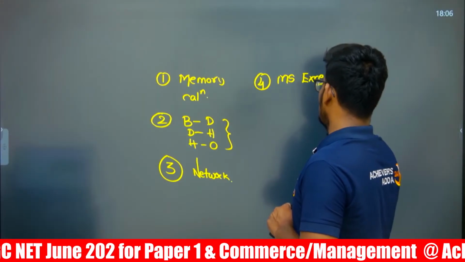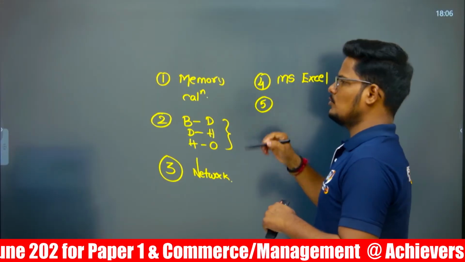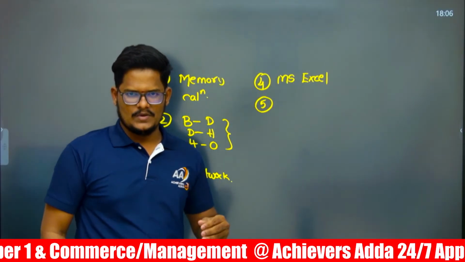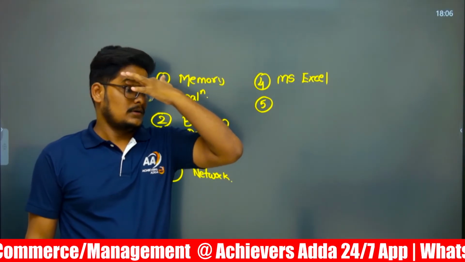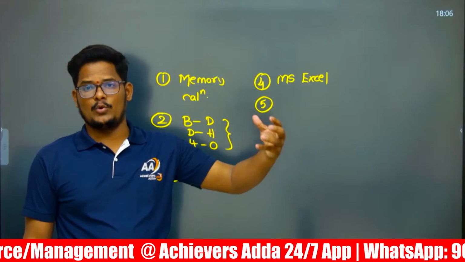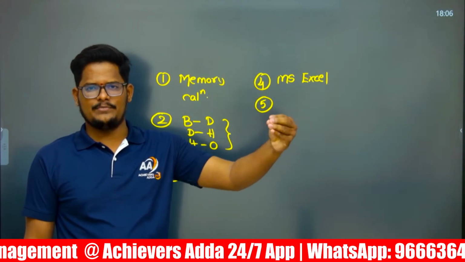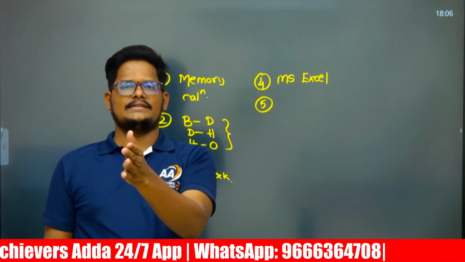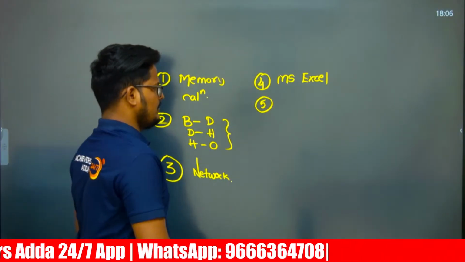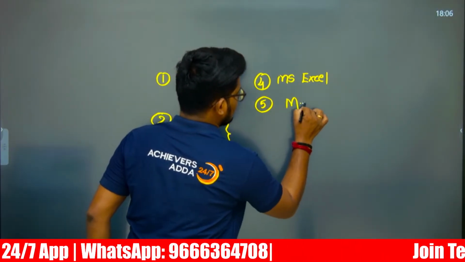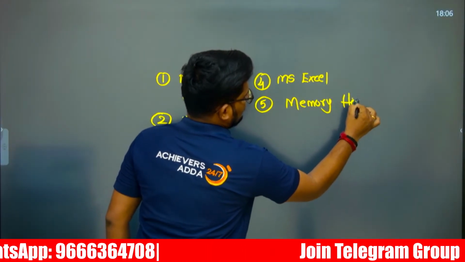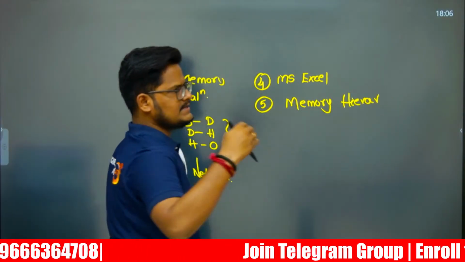And if they want to go to some more extent, memory hierarchy is there: register, cache memory, RAM, ROM, secondary, primary memory, hard disk, as well as Blu-ray disc, DVD, CD, their limits and all. Memory hierarchy is another area of asking.